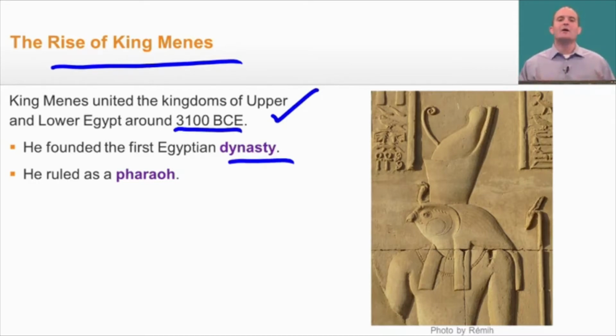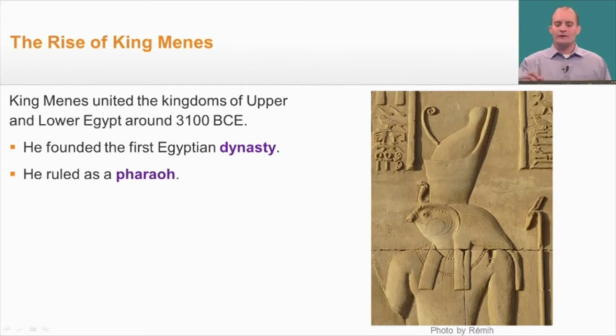Now, a dynasty is a line of rulers based on families. So, for example, if your great-grandfather was a pharaoh, then your father would be a pharaoh, then you would be a pharaoh, then your son would be a pharaoh. That's what a dynasty is. And in fact, Egyptian history is named in dynasties. They'll talk about the 10th dynasty.